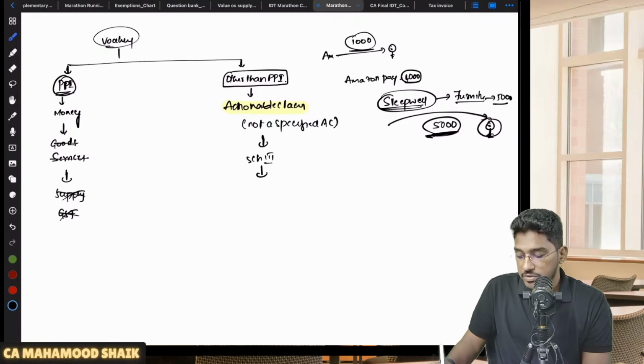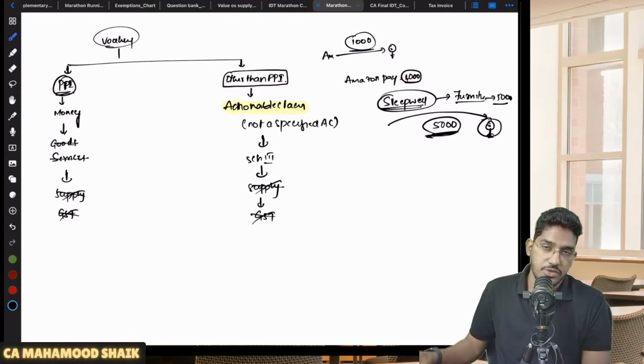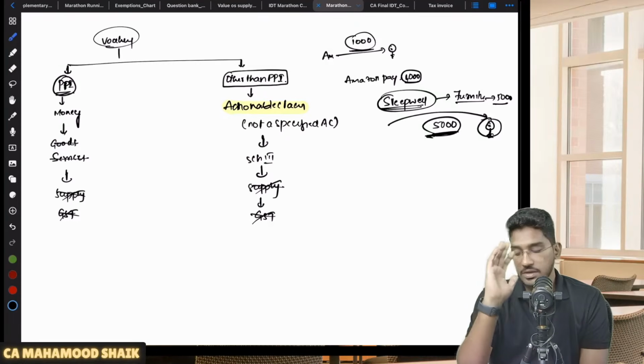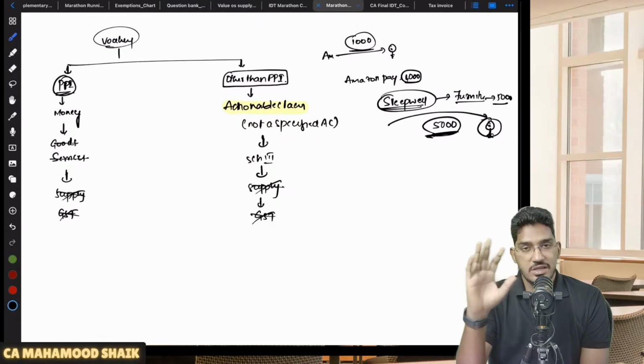If it is falling under Schedule 3, once again, it is not falling under the supply definition. And here also, there is no question of GST being imposed. There is no question of GST at all. Able to understand? So this is what the circular has clarified.